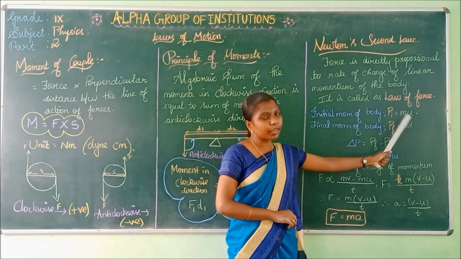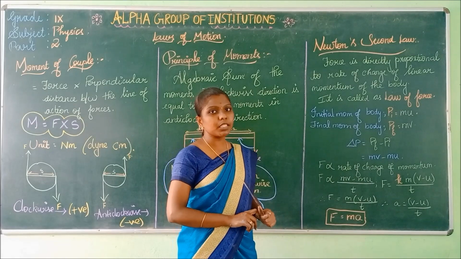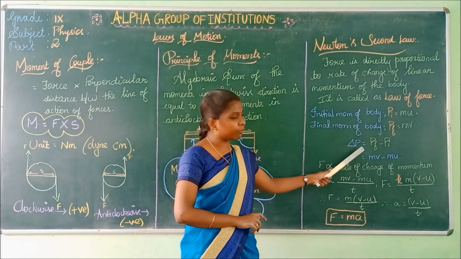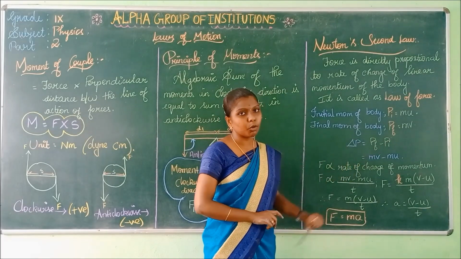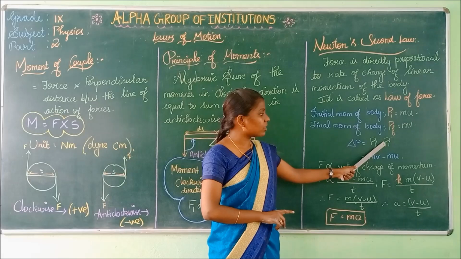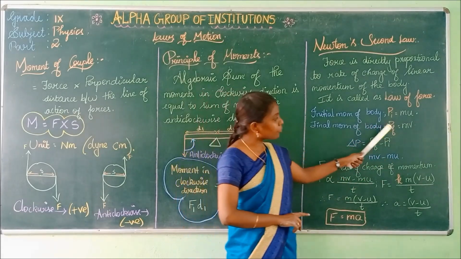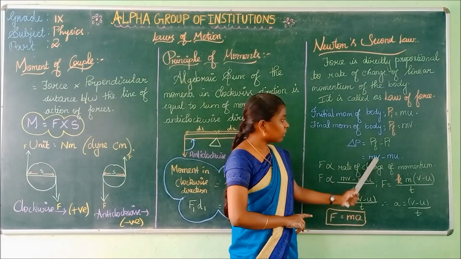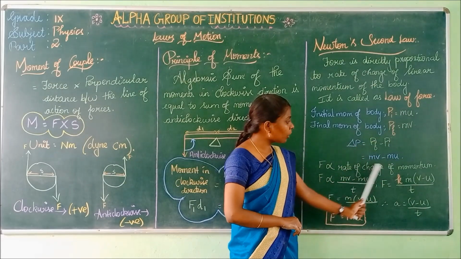V is your final velocity. Now the change in momentum. Change in momentum is represented by delta P, which is equal to final momentum minus initial momentum. So what is the value for final momentum? Pf is equal to mv. Pi is equal to mu. That is what is written here.